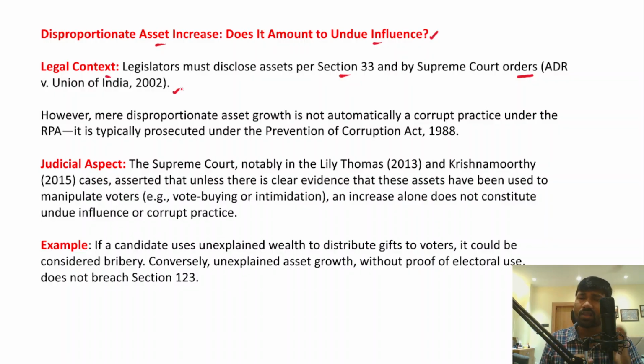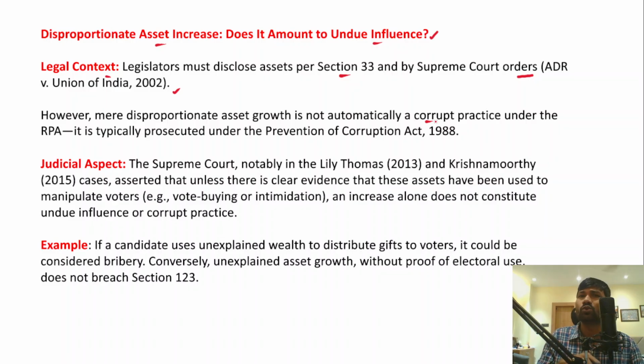However, just a disproportionate asset growth for a particular candidate does not automatically translate to corrupt practice. So there are some exceptions also. For example, if there has been a disproportionate increase in the assets of a candidate, that doesn't mean that it will ultimately lead to corrupt practice under the Representation of People Act.